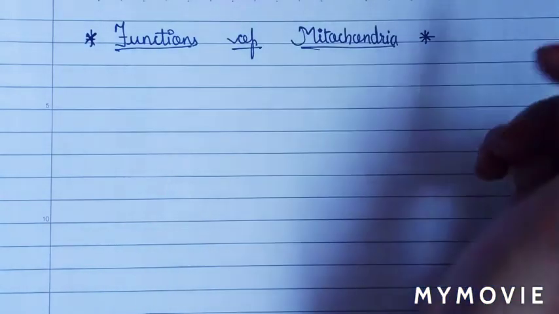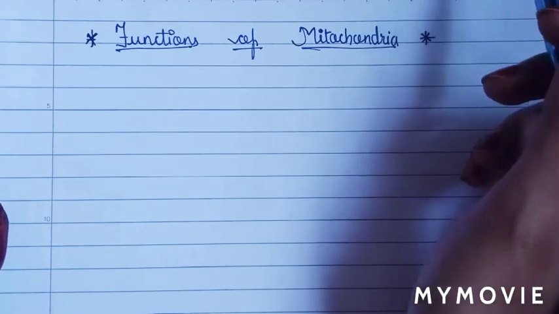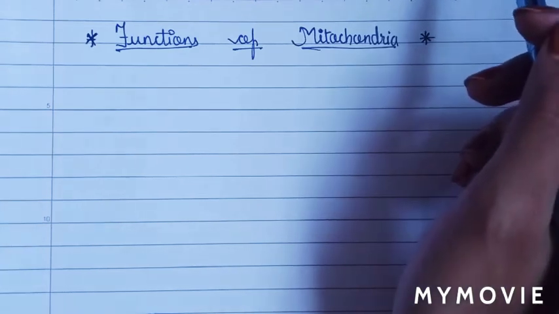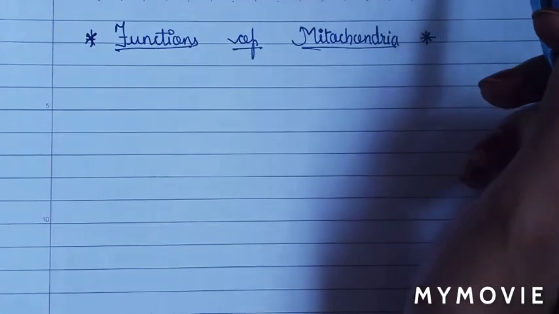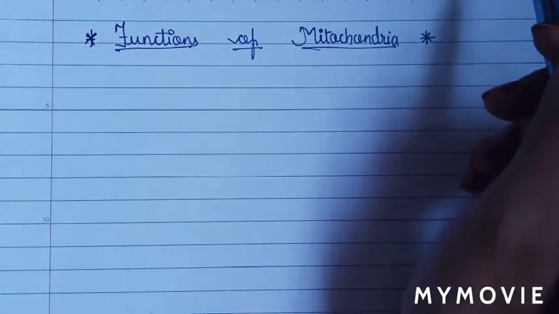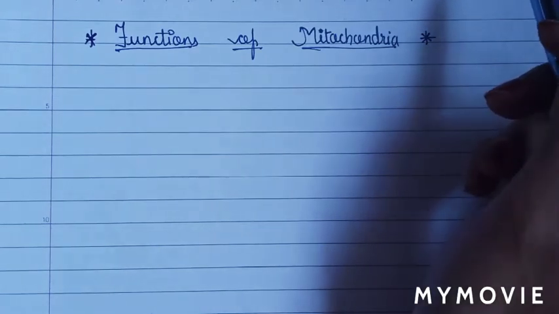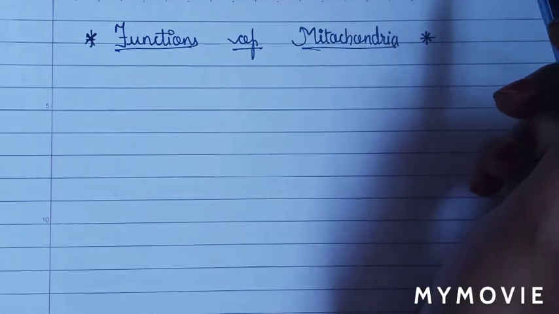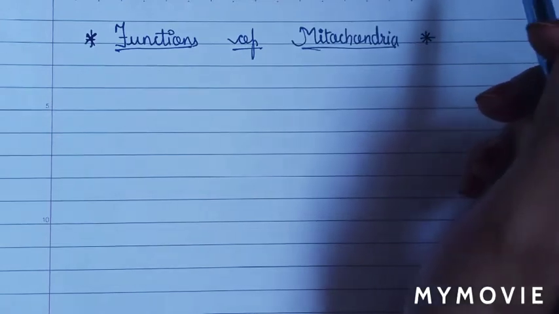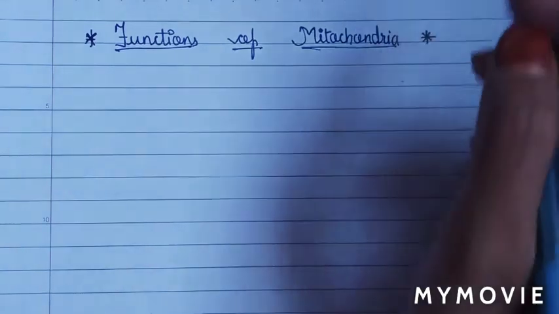In the previous video, we have seen the structure of mitochondria, and now in this video, we are going to see the functions of mitochondria. As we know, mitochondria is known as the powerhouse of the cell, so it generates ATP, the energy currency, adenosine triphosphate. So the first function of mitochondria is ATP synthesis.